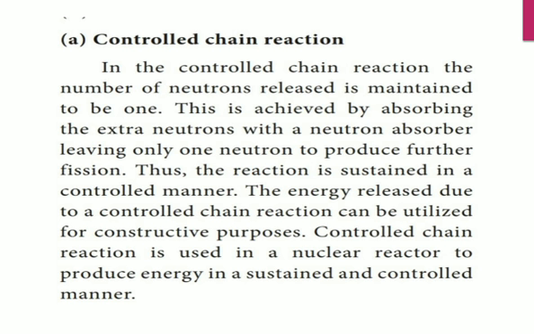So in a nuclear power plant, inside the core, controlled chain reactions take place. The core of the nuclear power plant is uranium pellets. That means a number of pellets, a small amount of uranium filled in tubes.